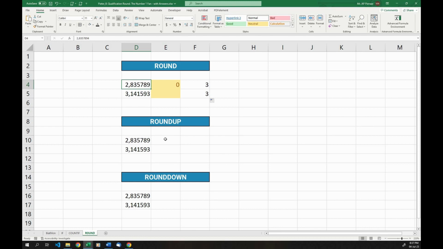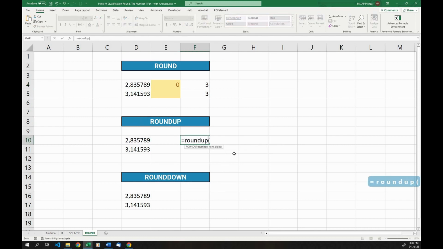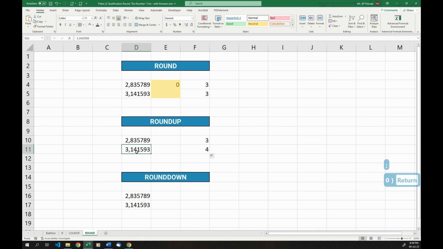In the case of round up, it'll take whatever value I have here, and I say round it to the closest 0, and it will always round it up. So in this case, 3.14 is rounded up to 4, whereas in this case, it goes to the closest number, so 3.14 goes down to 3.